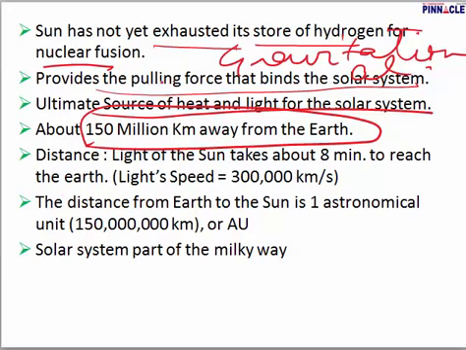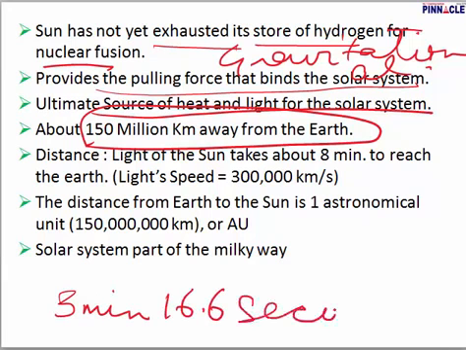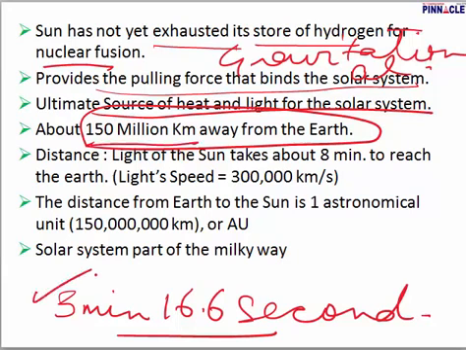And in spite of being so far away from us, the light of the sun reaches us in 8 minutes and 16.6 seconds. Amazing data, amazing information, amazing fact. So very far away, 150 million kilometers away, but the light reaches us in 8 minutes and 16.6 seconds. Very, very important. It's given here also, 8 minutes to reach the Earth.